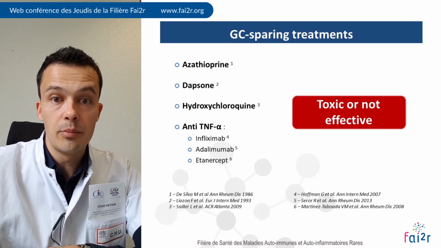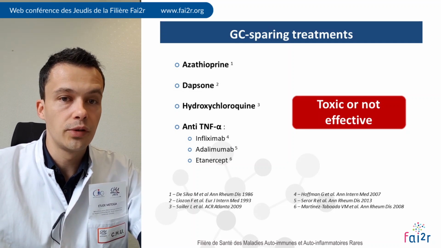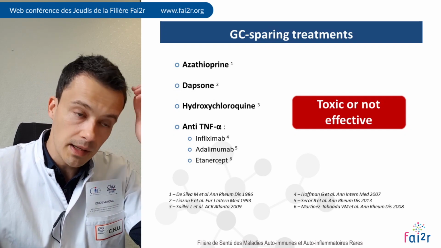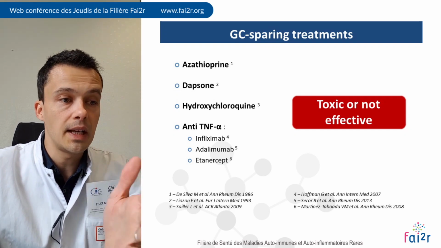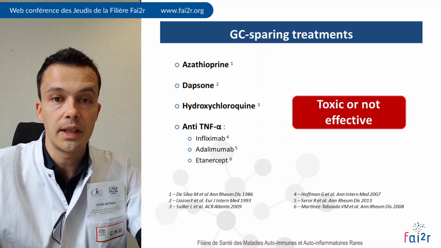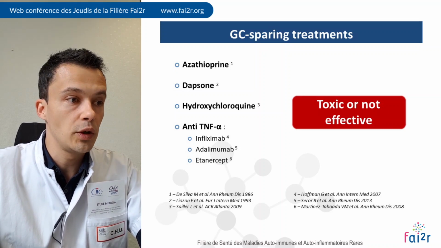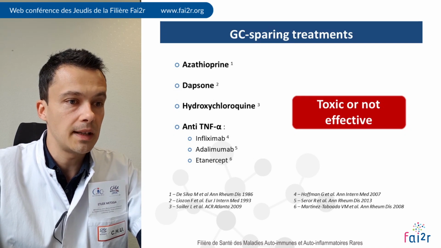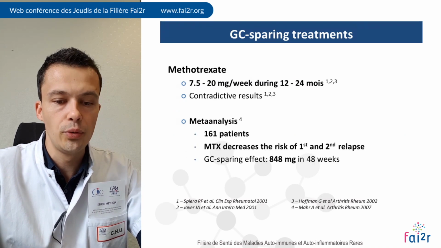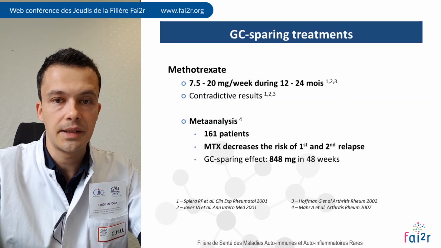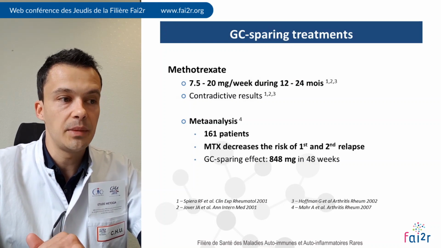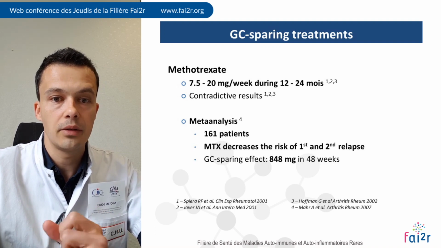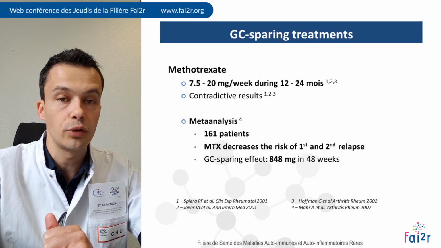Therefore, it is very important to develop new strategies to spare GC in GCA. And you have on this slide all the treatments that are not working: azathioprine, dapsone, anti-TNF-alpha. So we will go very fast on this slide. Up to recent data, the only DMARD that allowed to obtain a mild GC sparing effect was methotrexate.